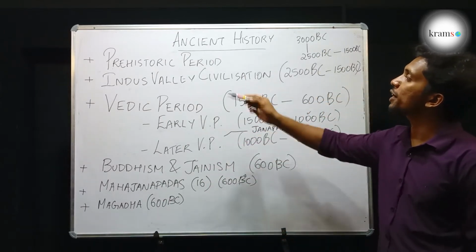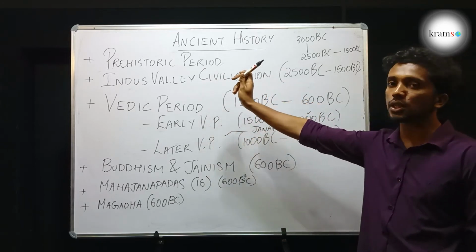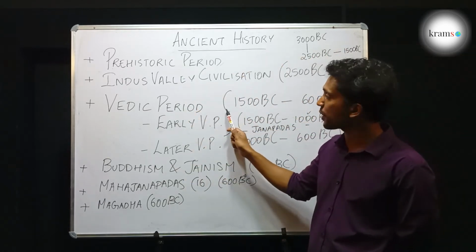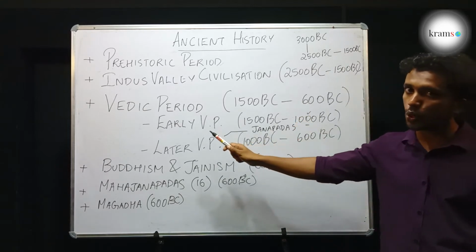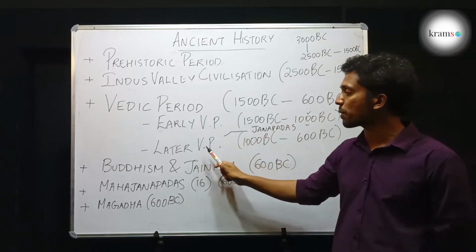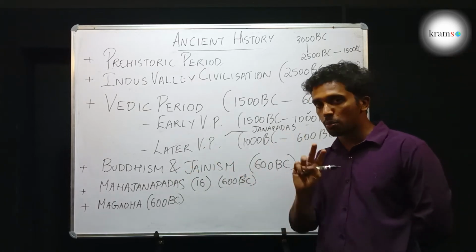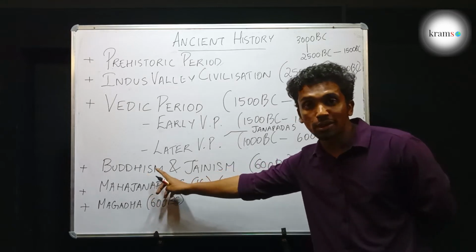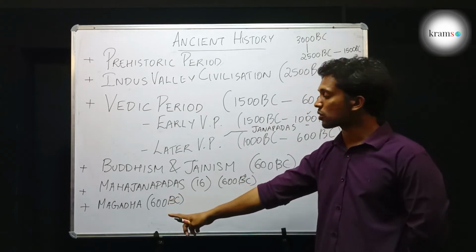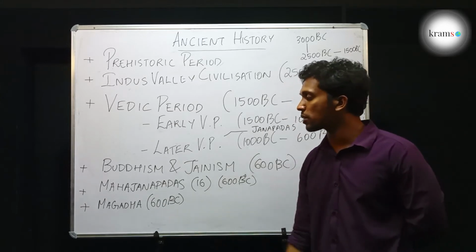So our timeline is in effect. From the prehistoric period, the next important event that we have to study is the Indus Valley Civilization, which is from 2500 BC to 1500 BC. Then comes the Vedic period, which is from 1500 BC till 600 BC, subdivided into the early Vedic period, from 1500 BC till 1000 BC, and the later Vedic period, from 1000 BC till 600 BC. And then comes 600 BC, where there are three important events. The establishment of new religions like Buddhism and Jainism. The establishment of 16 big kingdoms known as Mahajanapadas. And out of these Mahajanapadas, one became prominent, which is called Magadha.